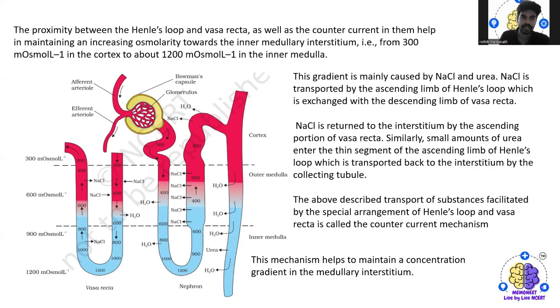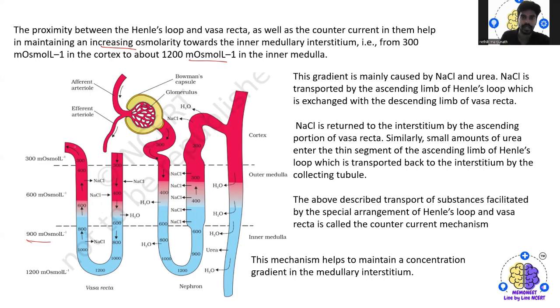So that actually helps in increasing the osmolality towards the inner medullary interstitium, that is from 300 mOsm in the cortex to about 1200. So this is actually a unit in the inner medulla. So what actually happens here is, as you can see here,